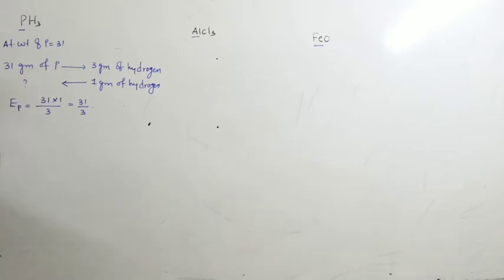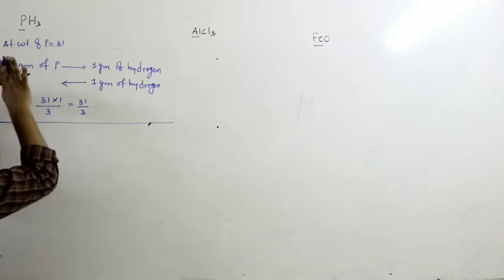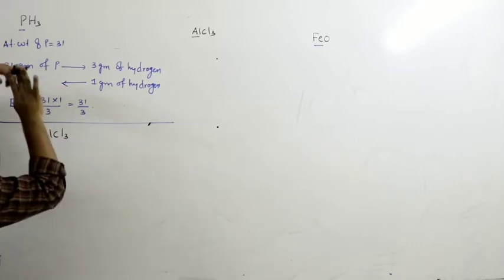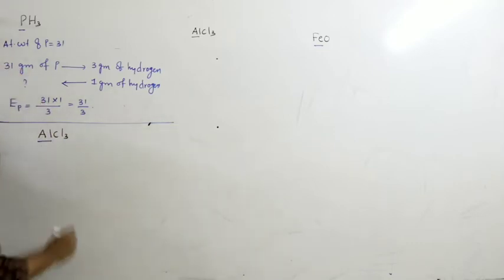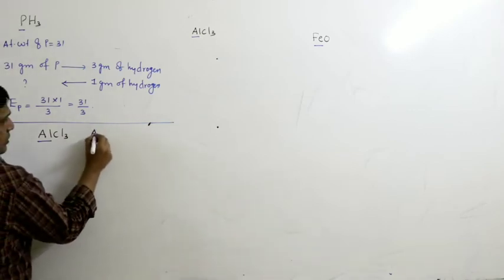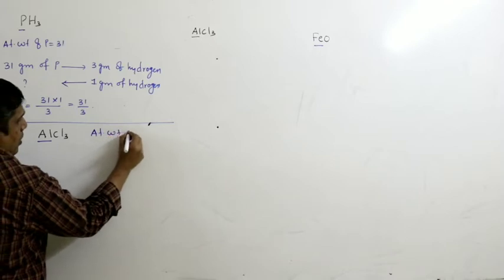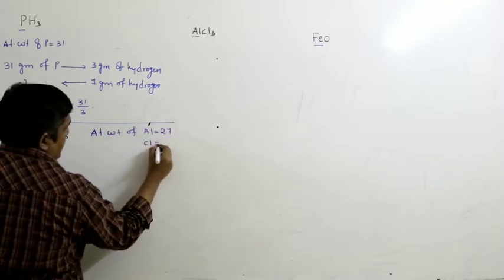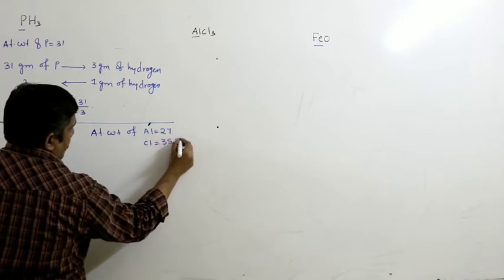So next one is AlCl3. Aluminium: the atomic weight of aluminium is 27, and that of chlorine is 35.5.